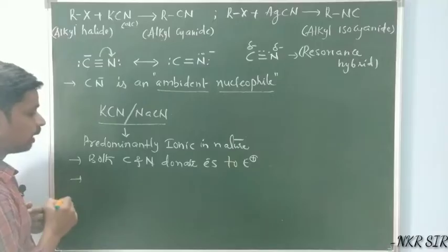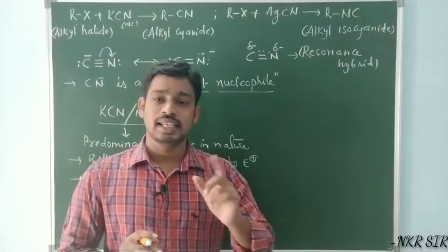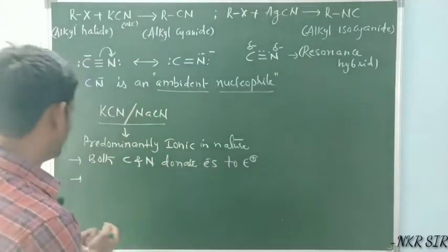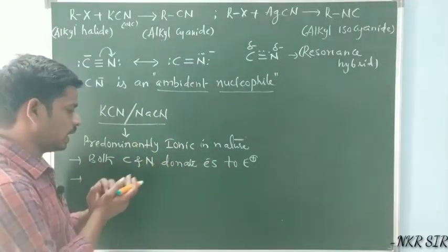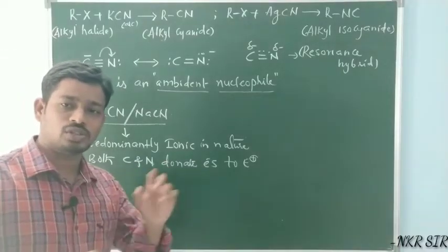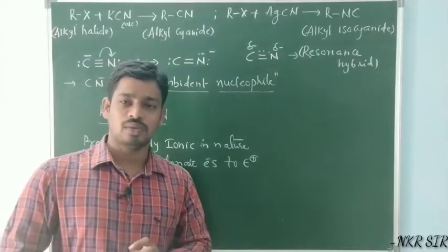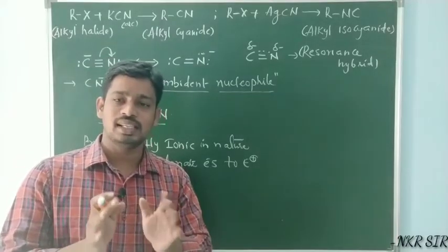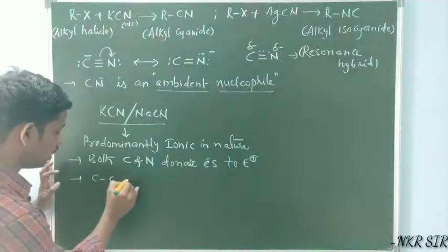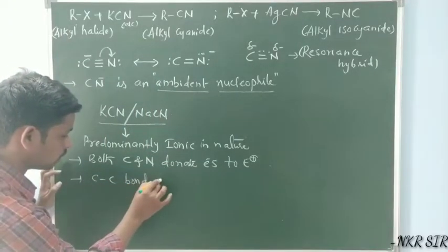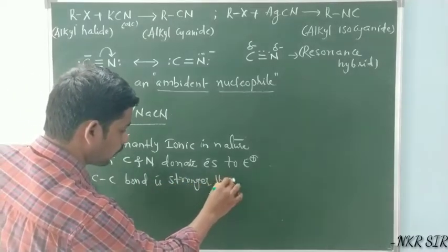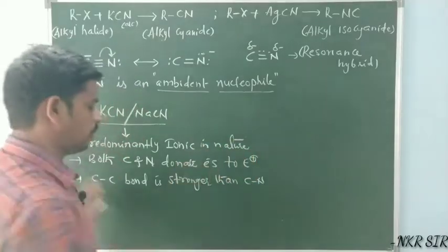So here, regarding the attack, the C-C bond is relatively stronger than the C-N bond. If for example carbon is donating electrons to the electrophilic site, a C-C bond is formed. If nitrogen is donating electrons, an N-C bond is formed. Of these two, the C-C bond is stronger than the C-N bond.